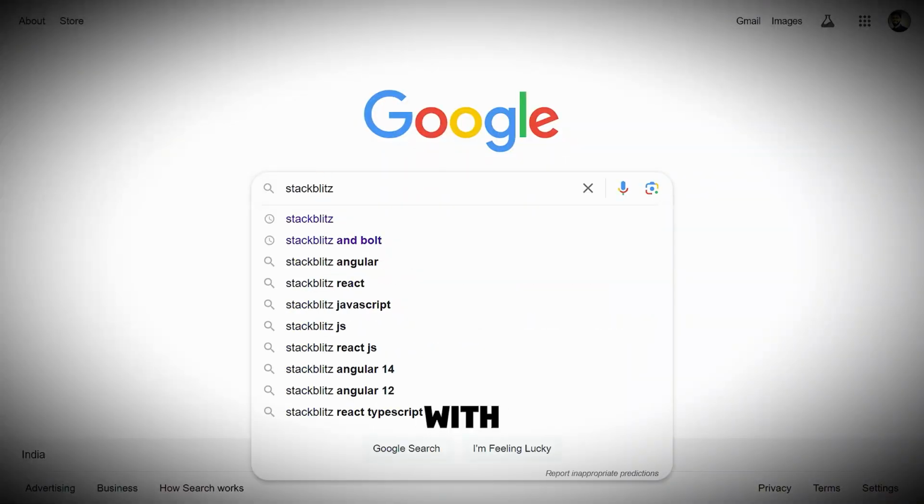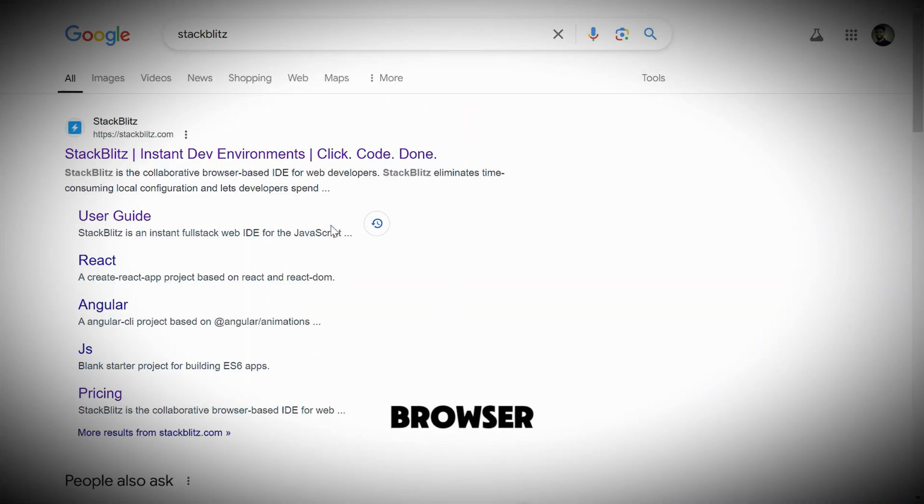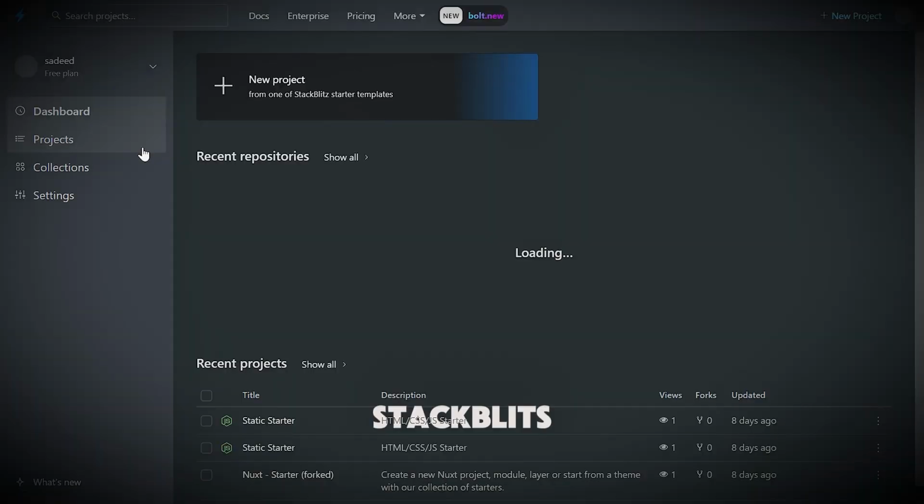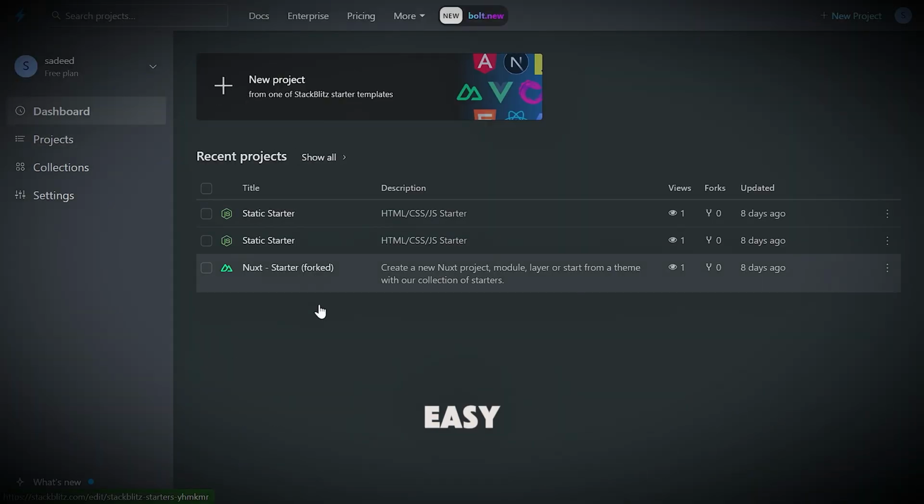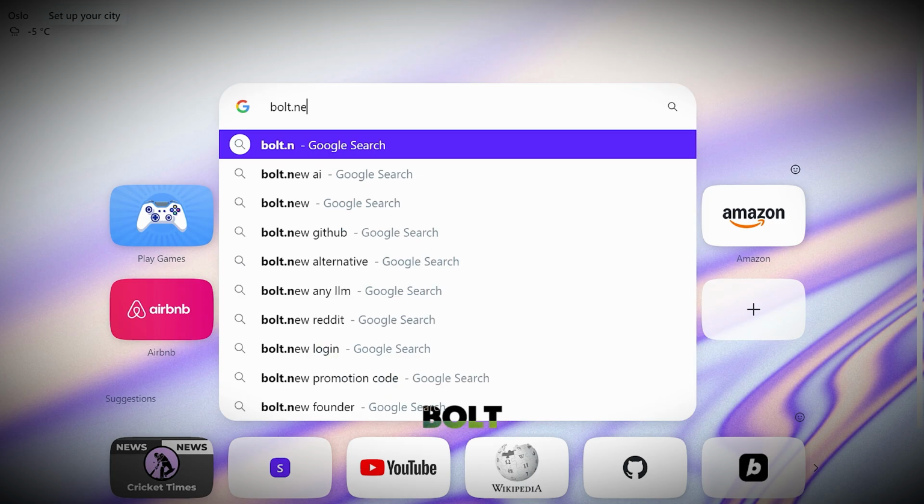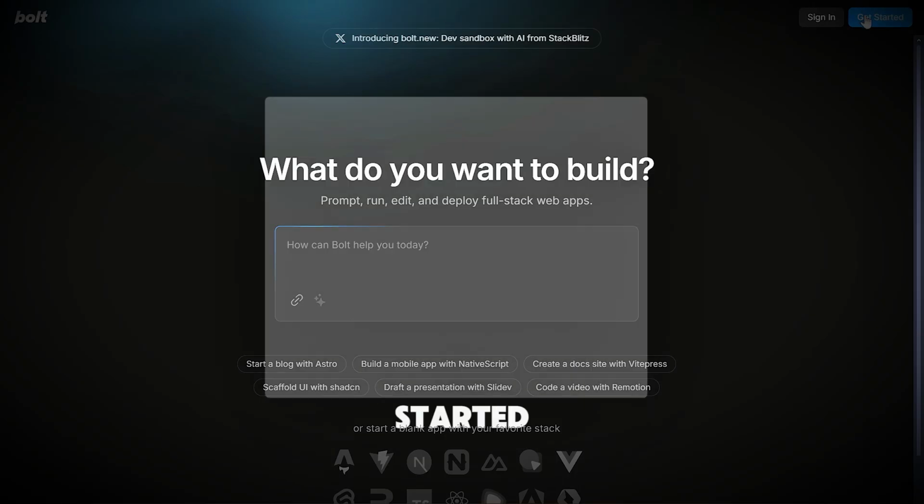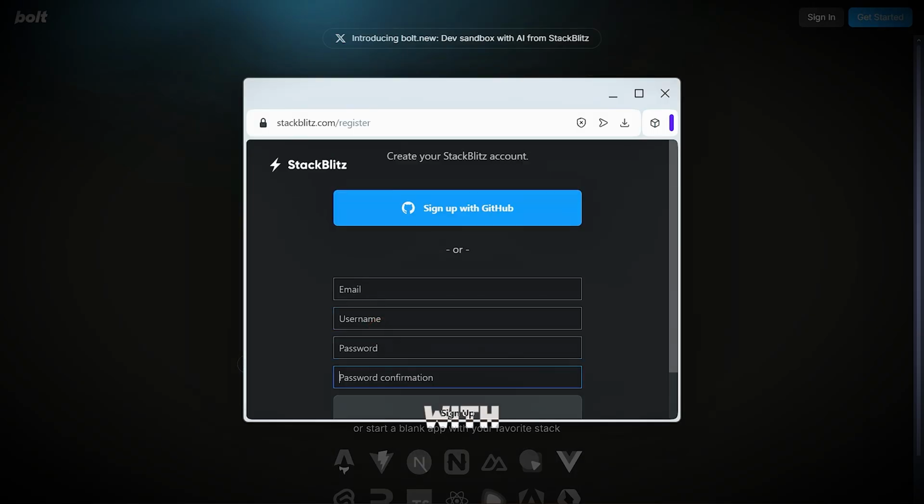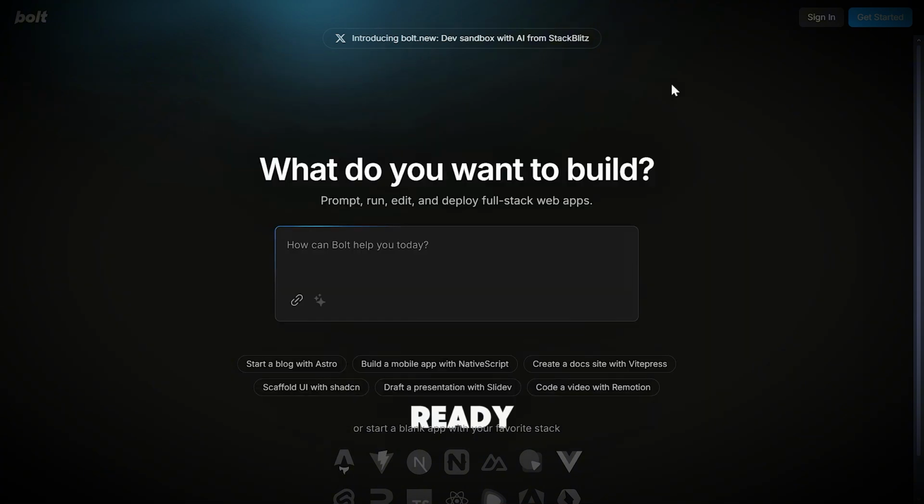To begin with, search for StackBlitz in your browser. If you already have a StackBlitz account, then it will be very easy. You will see a Bolt option at the top. If not, you can do a quick sign up. It is free, or simply go to Bolt.new and click Get Started. Fill out the form with your credentials and you are ready to go.